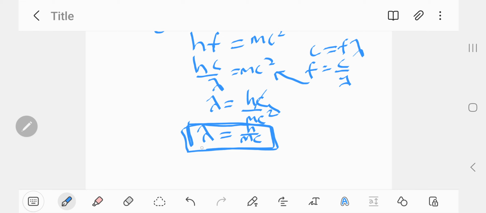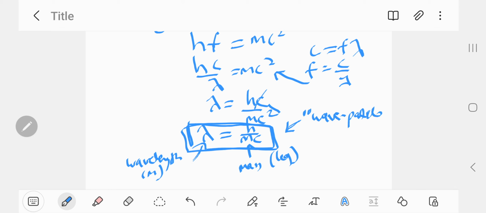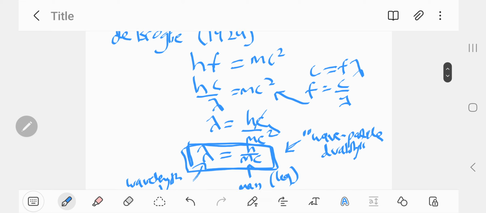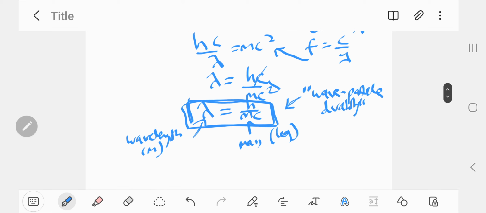The left-hand side of the equation is a wave property. It's the wavelength of a wave, in meters, let's say. The right-hand side of the equation shows particle property. That's m for mass for an object. So this equation is something really profound. It shows that there's a wave-particle duality for any object, let's say an electron. So an electron is no longer thought of as just being a particle. It's also a wave, according to de Broglie. Remarkably. And this has been verified by experiments.